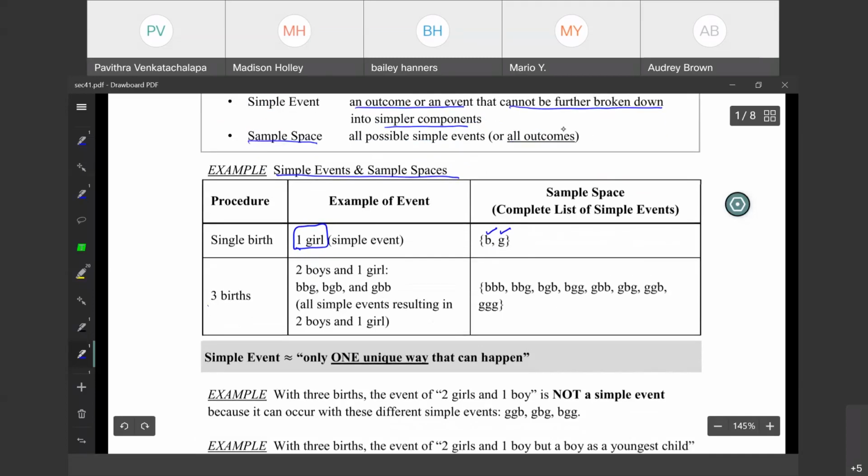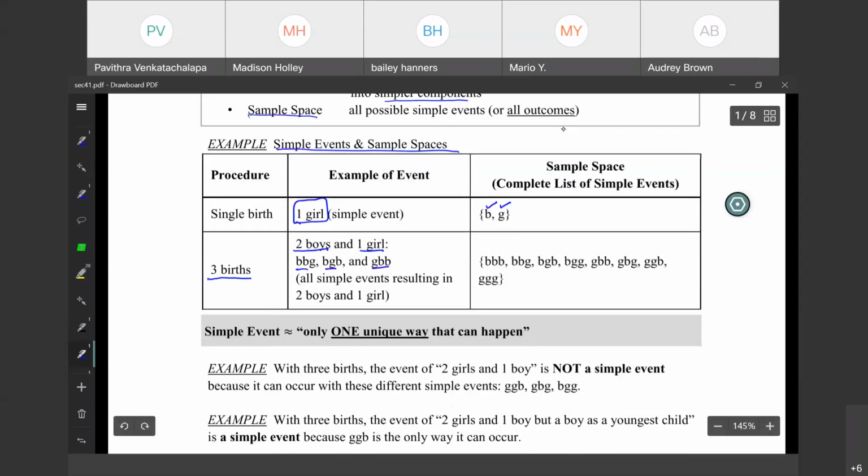Now, for example, if there are 3 births and I say that it has to be 2 boys and 1 girl, now this is not a simple event because we can break it down into more events, right? The first 2 births can be 2 boys and then we get a girl, or it could be girl first and boys next, or it could be boy, girl and a boy. So there are 3 events involved in this, so that is why we do not call this a simple event.